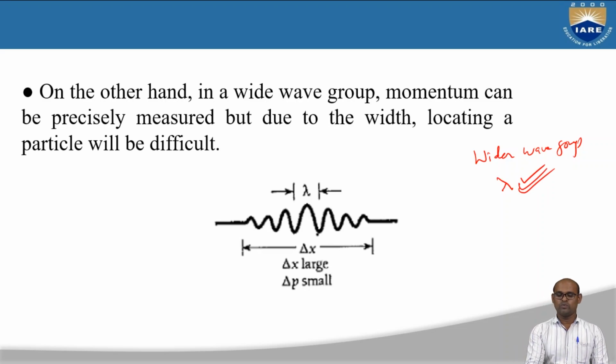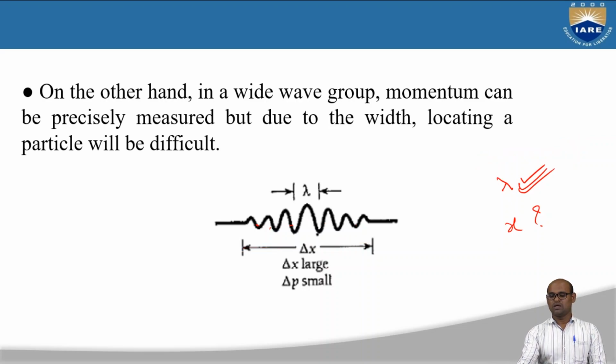But now I do not know where the particle is, because if this is the whole length of the box, the particle can be found anywhere, so I cannot measure the position of the particle precisely. For a narrow wave group, I can measure the position precisely but not the momentum. For a wider wave group, I can measure the momentum precisely but not the position. I cannot say where the particle is located.